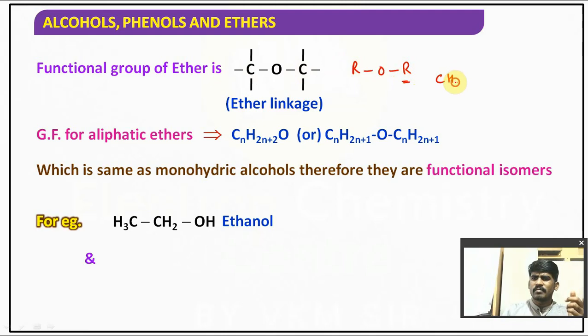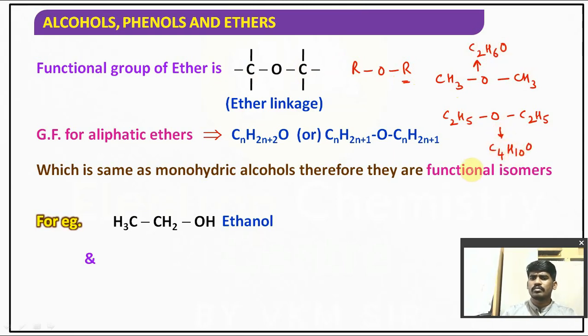Simple example, CH3OCH3. It is a simple ether. Or you can take C2H5OC2H5. Most commonly used examples here. Formula C2H6O, formula C4H10O. Is it clear for you?